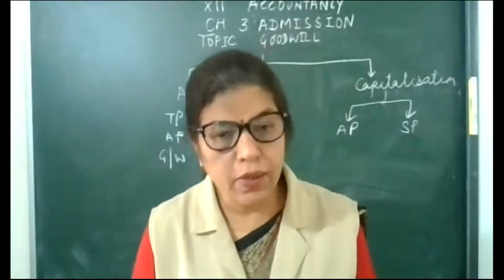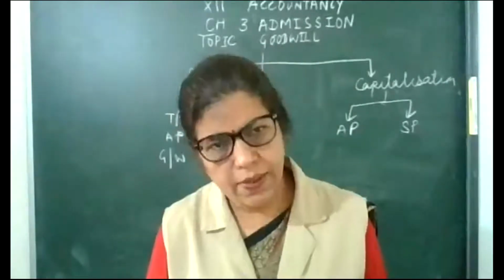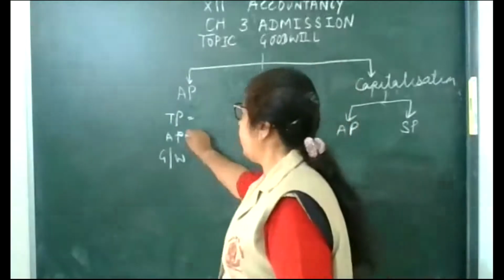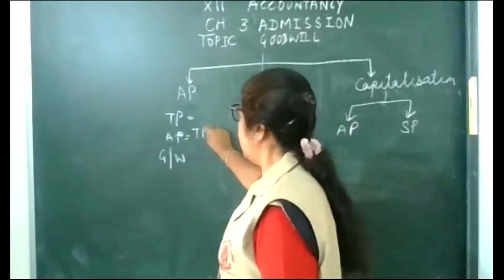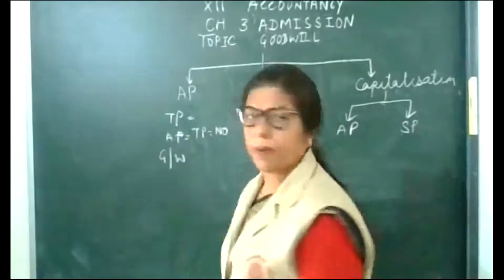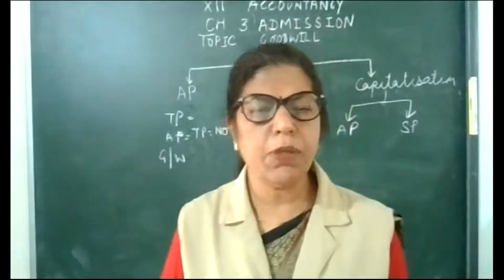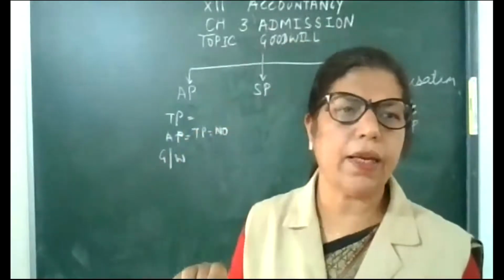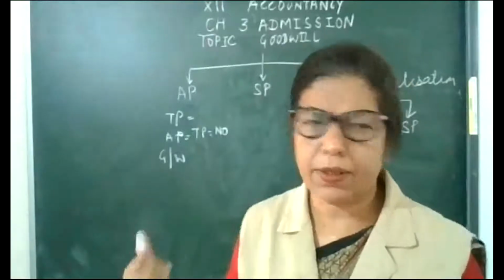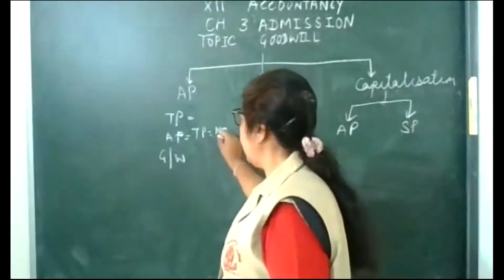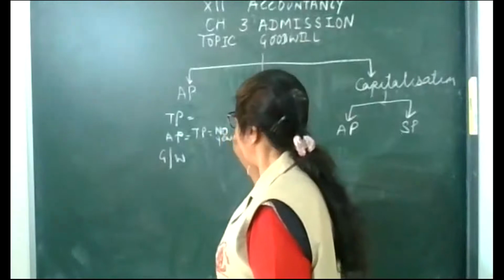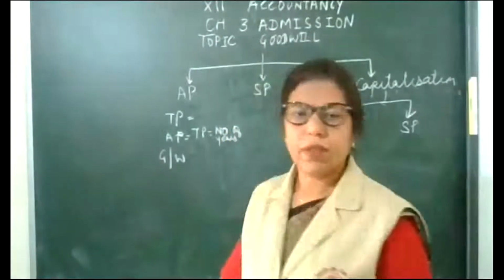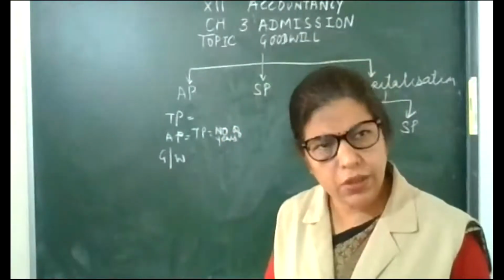Now how to calculate average? In the same way, total profit upon the number of years, meaning how many years we are adding, we divide by that number. Second step over. Now third step.